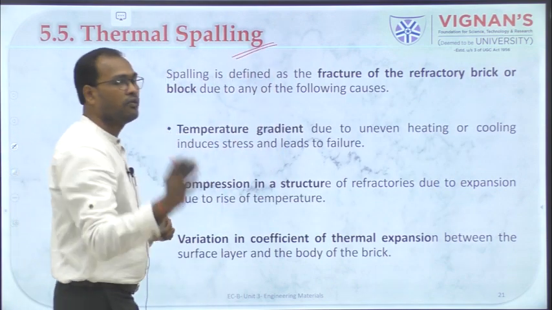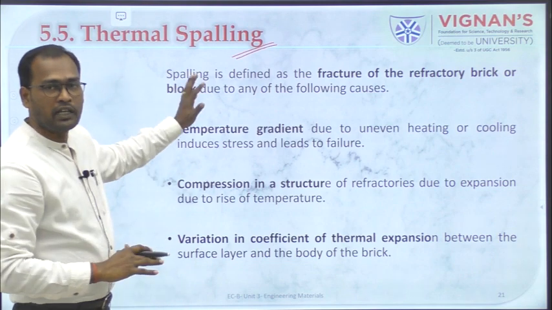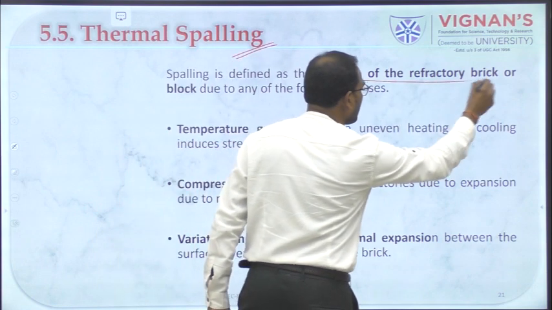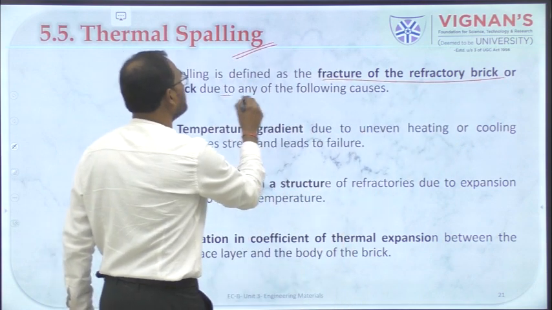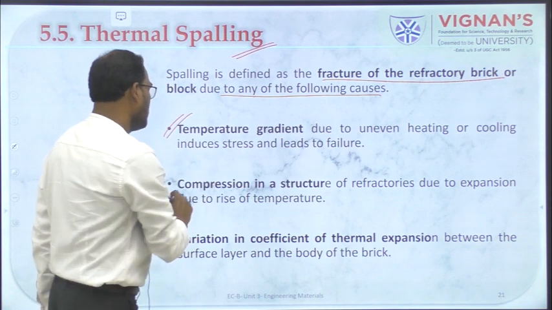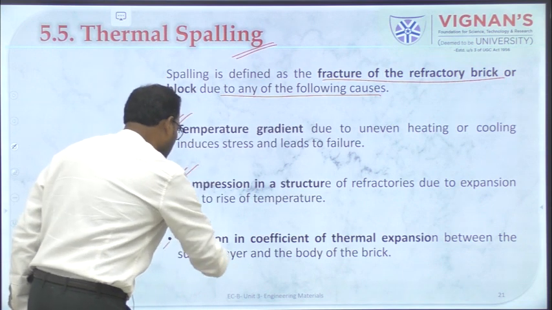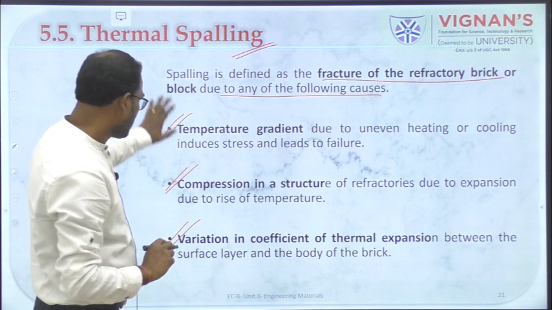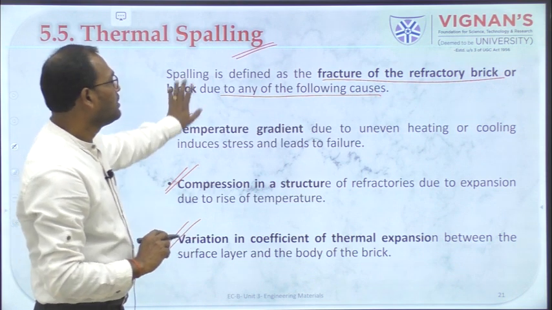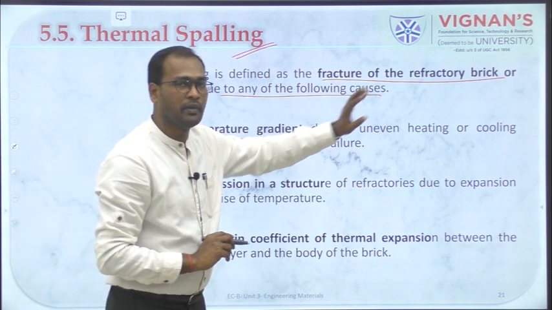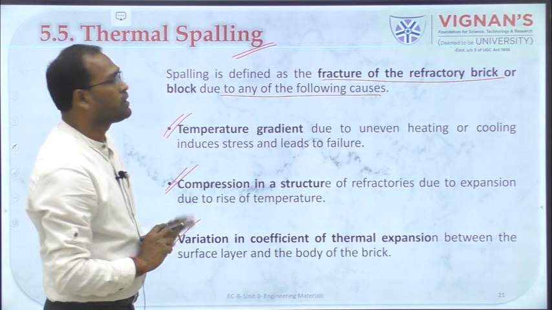All the things whatever we saw collectively is put as spalling. So spalling is defined as the fracture of the refractory material due to any of the following changes, like temperature change or compression change or variation in coefficient of thermal expansion, right? Because of these three things, the fracture of the material varies, and that fracture of material is called thermal spalling.